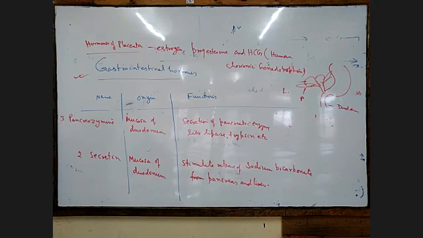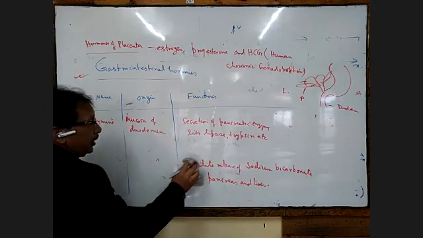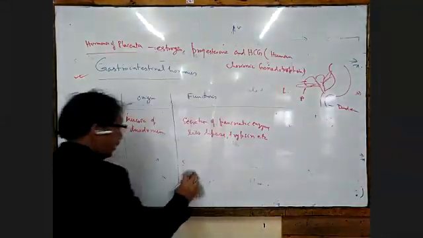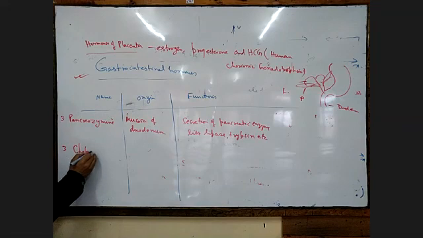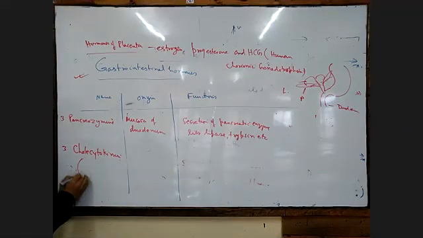Then the next hormone is called CCK, or cholecystokinin.